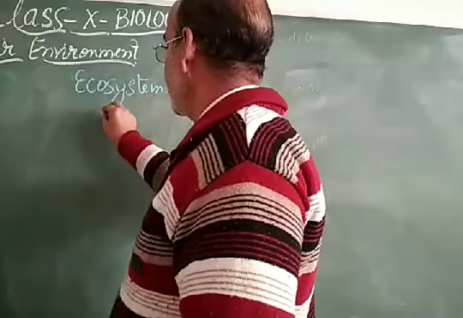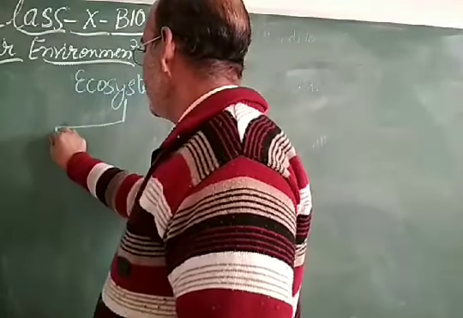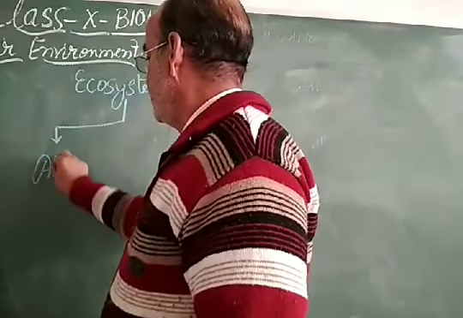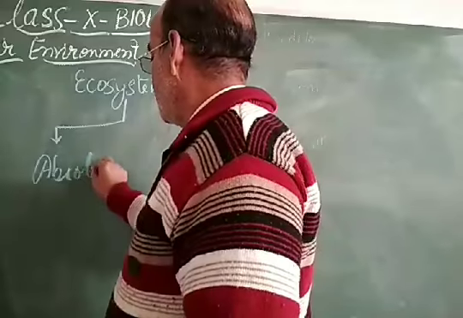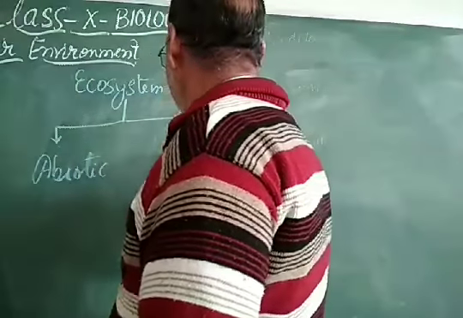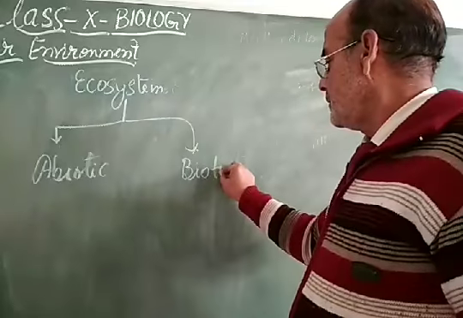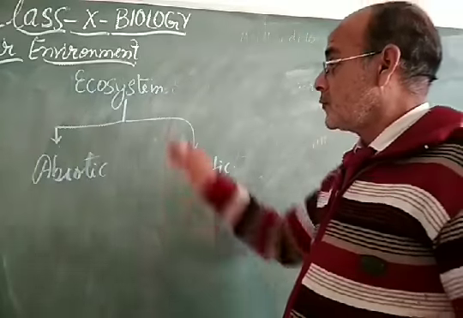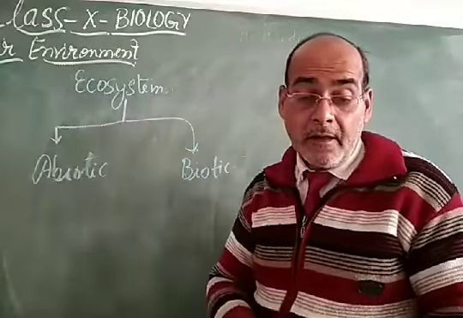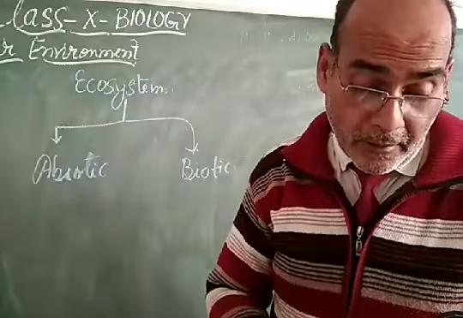Let us discuss the components: abiotic component and biotic component. So an ecosystem has two components, abiotic and biotic.